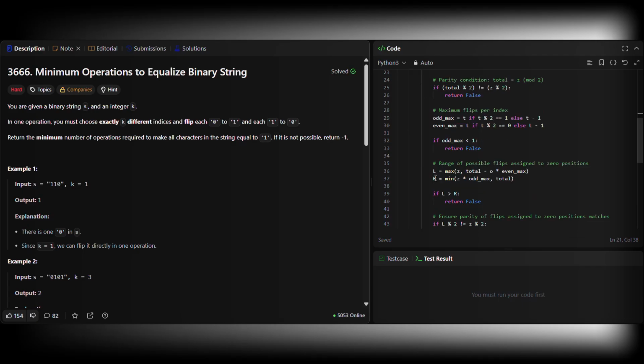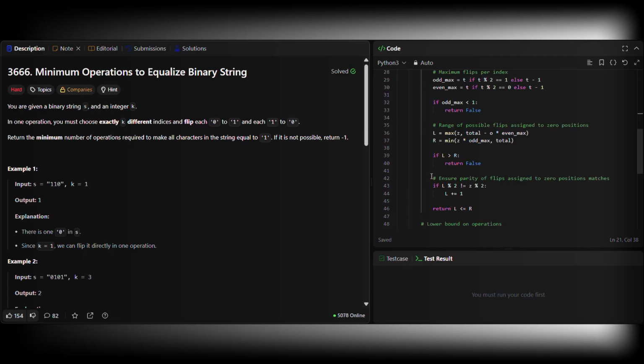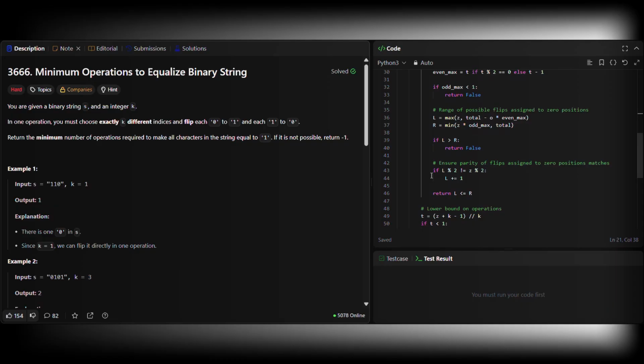Third, distribution feasibility. We must assign total flips across zero and one positions. Zero positions must receive an odd number of flips. One positions must receive an even number. This creates a range: L, the minimum flips assignable to zeros, and R, the maximum flips assignable to zeros. If L exceeds R, distribution is impossible. Finally, we adjust L to match parity. If a valid value exists within the range, t works.